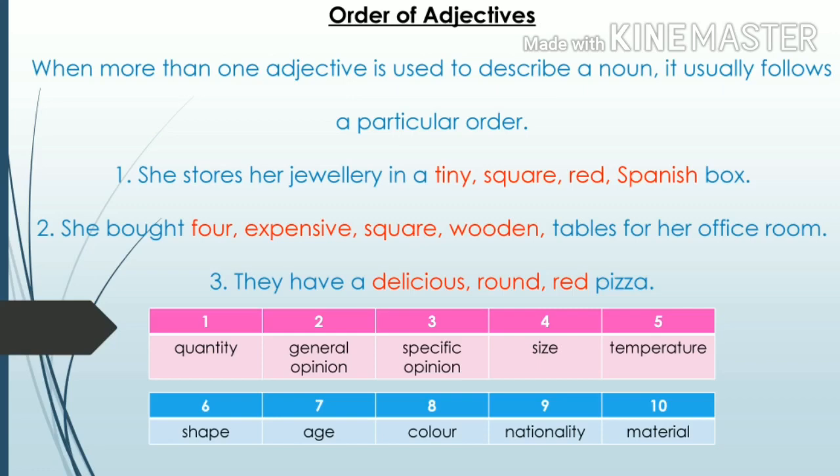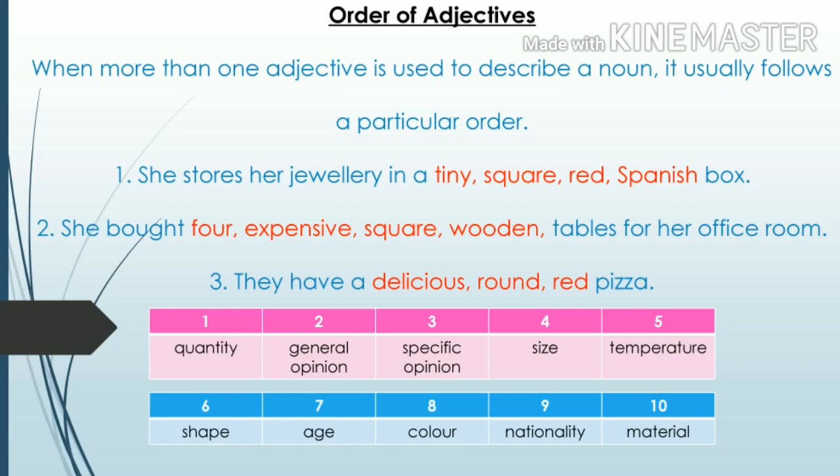After the size, we mention the temperature of the noun. After temperature, it is shape. After the shape, it is age. Then, after the age, we can mention the color of the noun. After color, it is nationality. Then, material. This is the order of adjectives we have to follow when we describe a noun.